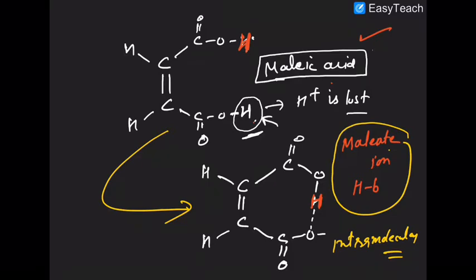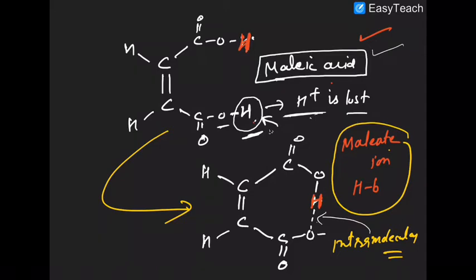Now look at one more example, that is malic acid. In case of malic acid, one of the protons is lost very easily. The reason being that after the loss of the proton, the oxygen atom acquires a negative charge, and that negatively charged oxygen and that hydrogen will be able to attract each other. And due to the presence of this intramolecular hydrogen bonding, it forms a closed ring-like structure.